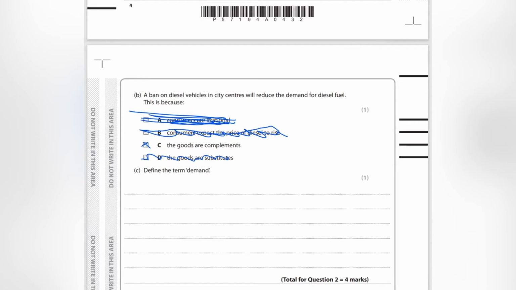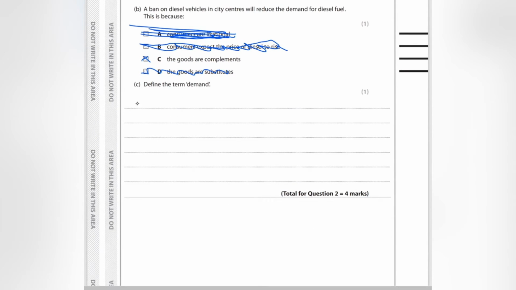The answer is C. And the reason why, it's because if you buy a diesel vehicle, then you need diesel fuel in order to actually put into your car for it to run. Those things are bought together, hence they are complements. And if you don't have diesel vehicles, then you don't need as much diesel fuel.